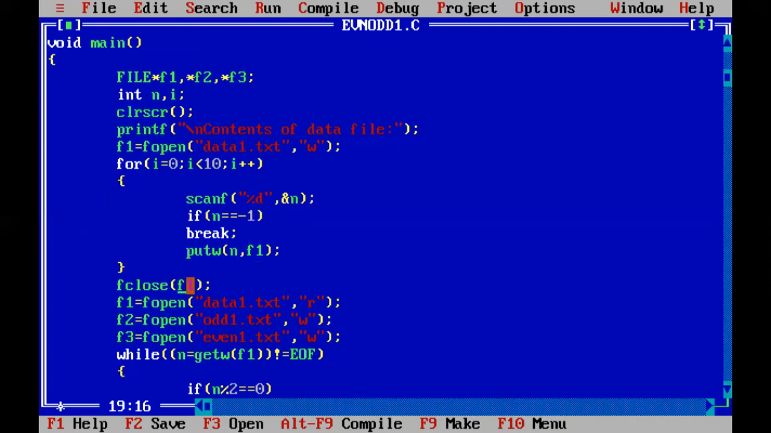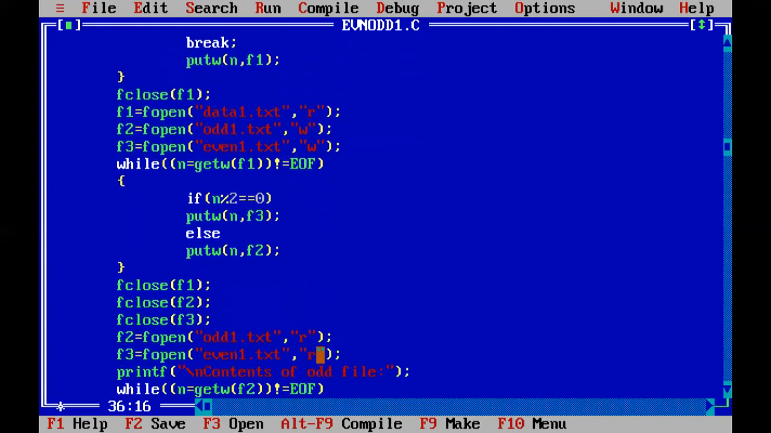Further, after closing the file pointer f1, I have opened that file again, f1 fopen the file name, in read mode. Immediately I have written the statement for f2. Now I have made use of the second file pointer, f2. I have opened that file, and I have given the file name as odd1.txt in the write mode. Similarly, I have made use of the file pointer f3 and opened the file even1.txt in the write mode. Now let us see what this code goes through further.